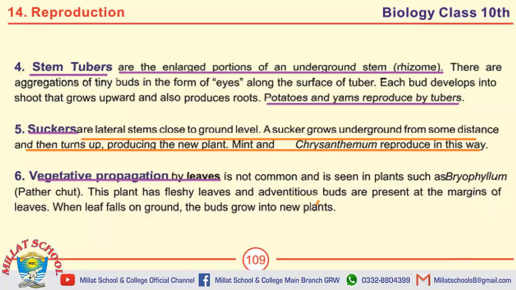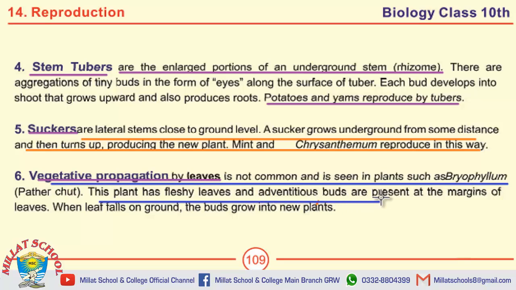The last question on this page is, define vegetative propagation by leaves. Vegetative propagation by leaves is not common and is seen in plants such as Bryophyllum. This plant has fleshy leaves and adventitious buds are present at the margins of leaves. When a leaf falls on ground, the buds grow into new plants. Moving towards the important MCQs.